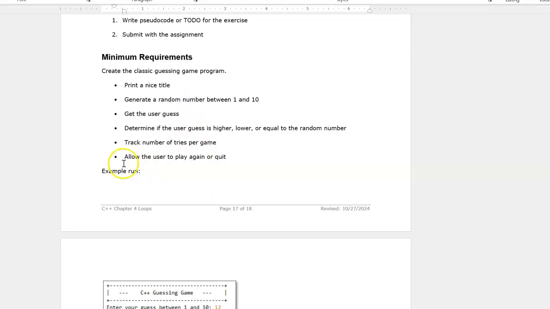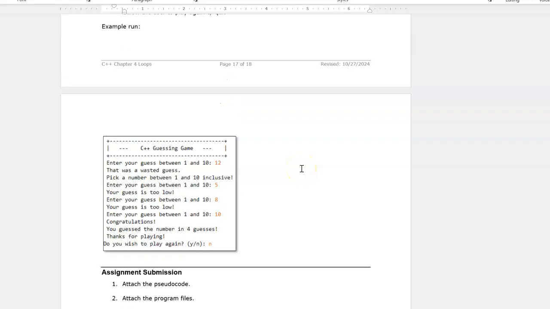We know how to generate a random number. We know how to do a print title. We know how to get the user guess. We know how to determine if it's high or lower. We know how to track a running total. We know how to do all these things. So this is a good way to put a loop into a program that's not that hard, that we know how to do, because primarily we're here not to create a fancy program, but to learn looping and put things together, consolidate what we've been learning about C++.